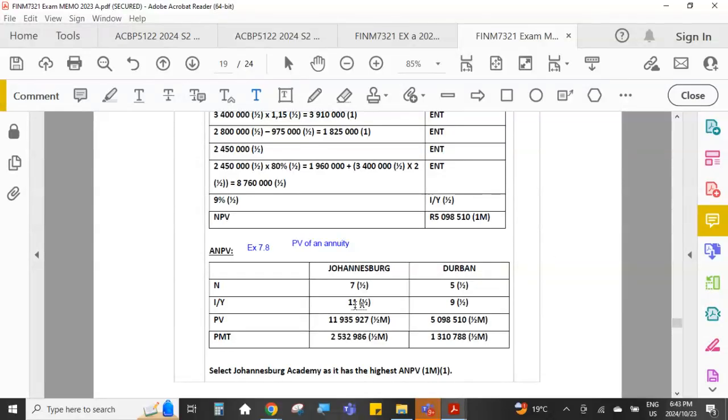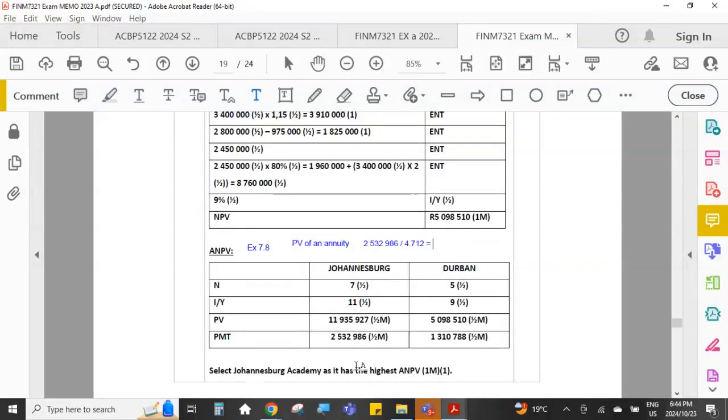Oh, gosh, this is so tiny. And I want 7 years. 4.712 is the annuity factor. And what we do is we take this net present value and we divide it by that factor, 4.712.